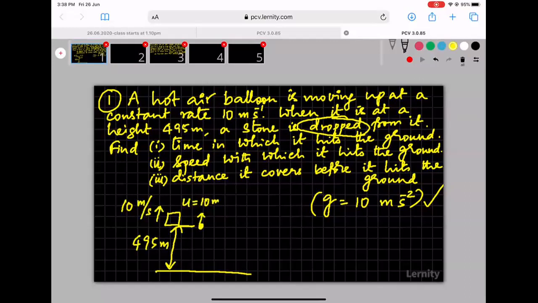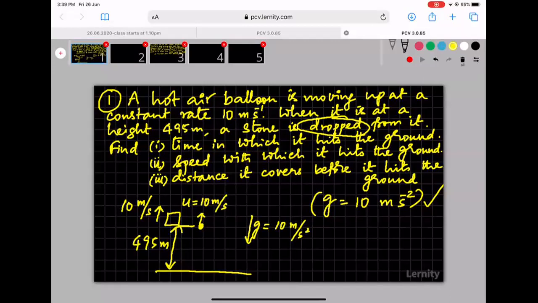However, there is an acceleration due to gravity of 10 meters per second square downwards. Because the acceleration is in the opposite direction to the initial velocity, the velocity starts decreasing. Acceleration is the rate of change of velocity. So the speed decreases. The stone goes up, the speed becomes zero, and then it goes down in the same line. For convenience sake, I am drawing it like this.